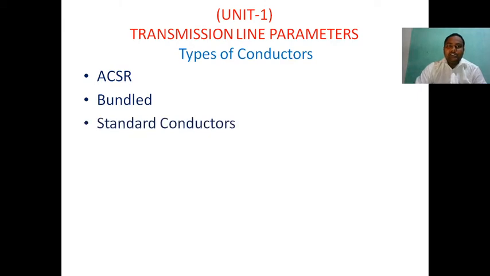Next is stranded conductors. There is a lot of difference between the bundle conductors and the stranded conductors. Stranded conductors are also used in transmission systems. Up to 33 kV, 11 kV, or 66 kV, they have only limited capacity for handling voltages in stranded conductors.